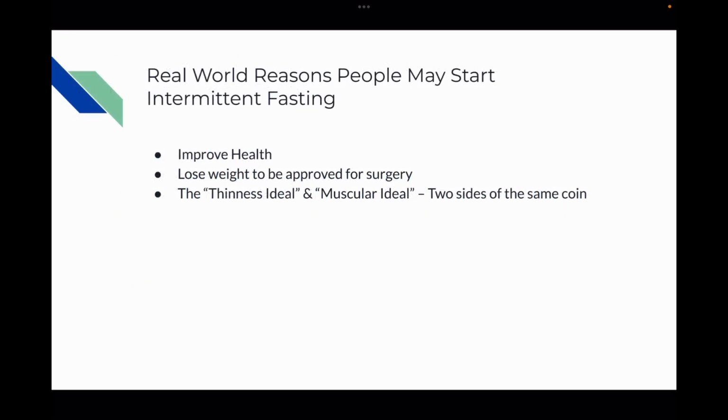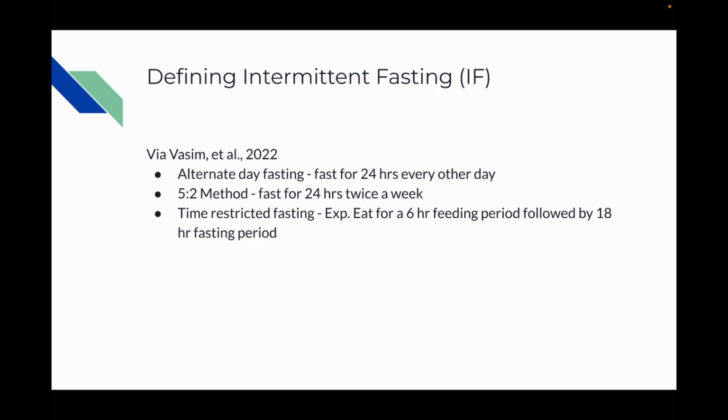Some reasons why people may start intermittent fasting are to improve health or lose weight, to be approved for surgery, or they might be trying to fit into the thinness ideal and/or muscular ideal, which are two sides of the same coin. Intermittent fasting is defined a few different ways.